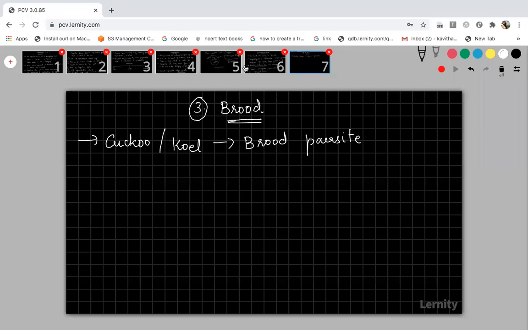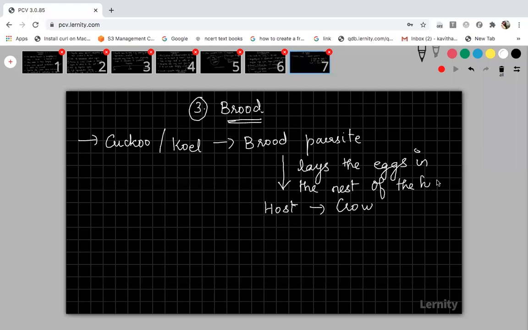The cuckoo, which is also called quail, is the parasite here, and the host is the crow. The cuckoo will lay its eggs in the nest of the host, because this bird doesn't know how to build a nest. So it lays its eggs in the nest of the host crow.